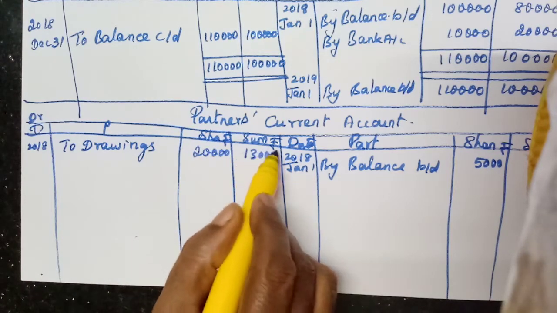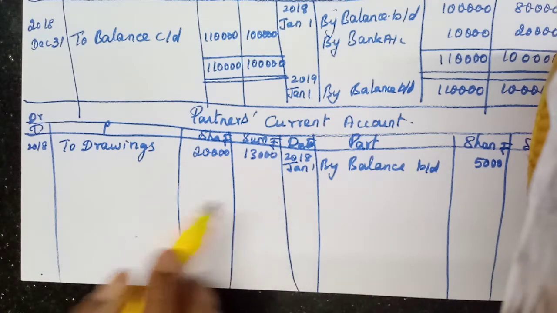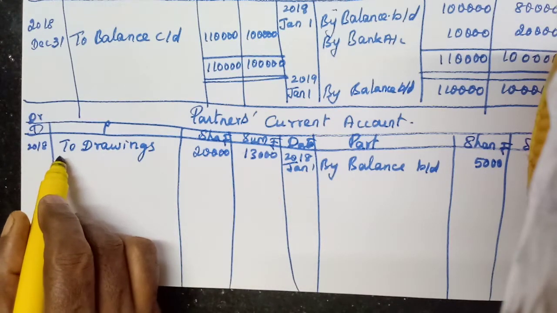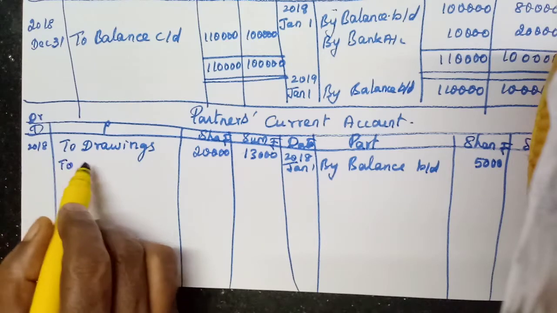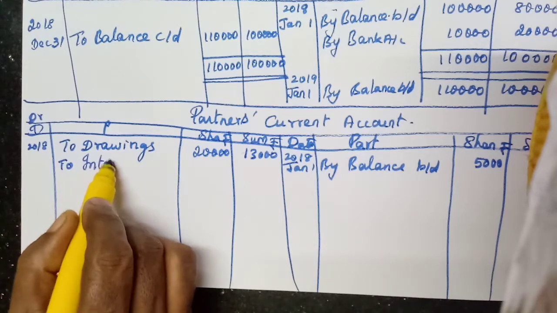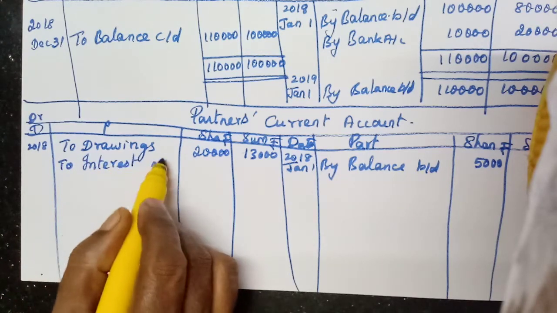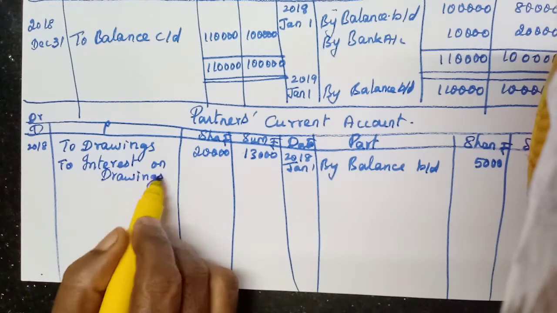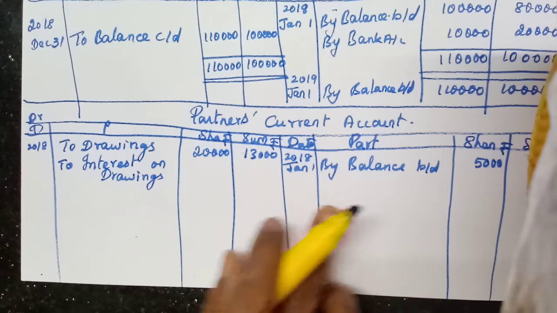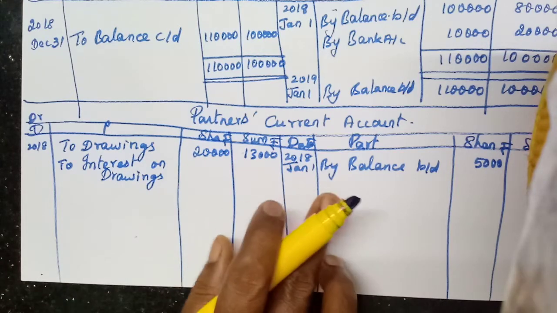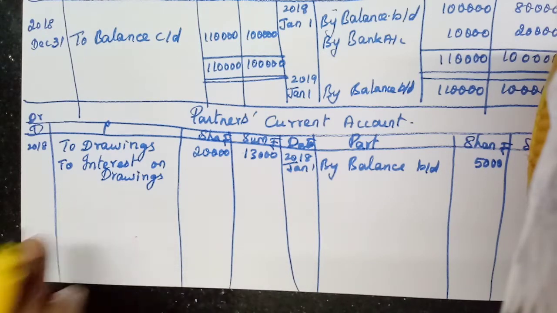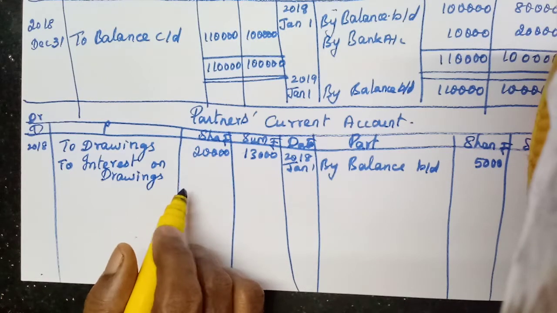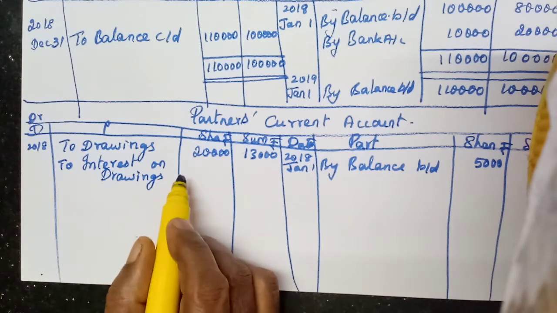Interest on drawings also reduces their capital, so it must be written on the debit side. Anything that increases their capital goes on the credit side, and anything that decreases it goes on the debit side. Interest on drawings 500, 300.